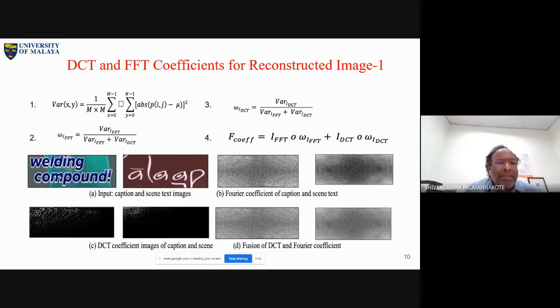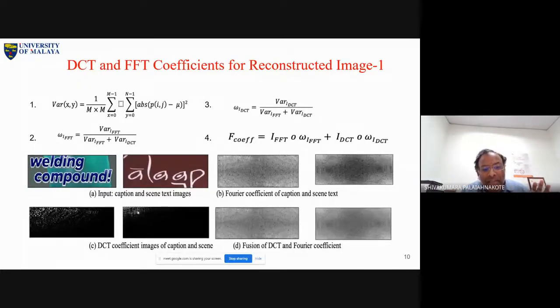This is actually tampered text information. Caption text is nothing but tampered text information. Look at the DCT of the tampered text information here. What do we expect from the DCT? In one corner we expect more brightness, but in another corner we should get black. Yes, it is black. And compare it to this one, which is the original text. There are no changes here, no manipulation, no tampered information.